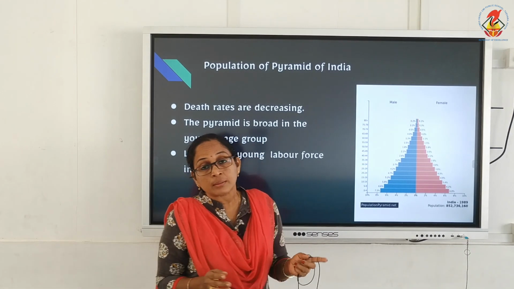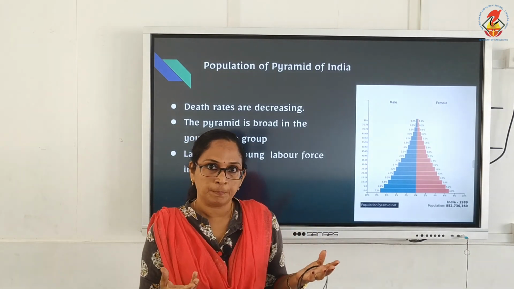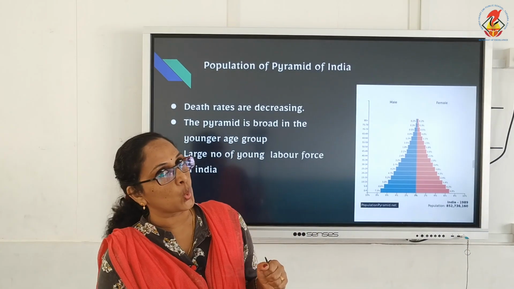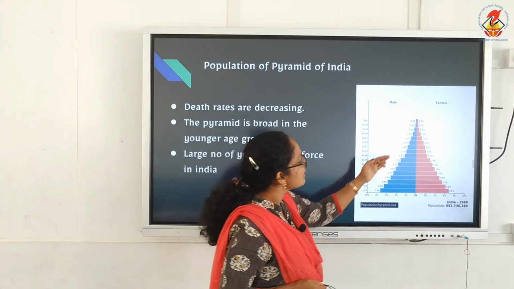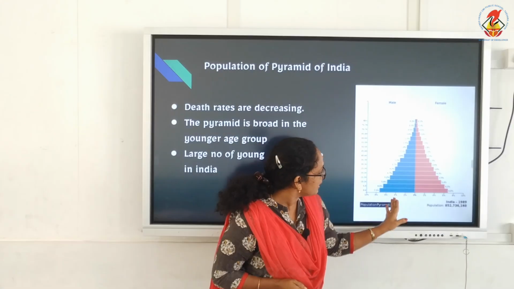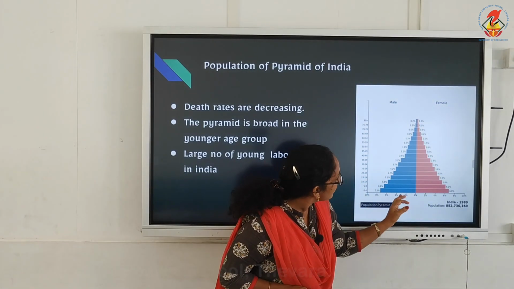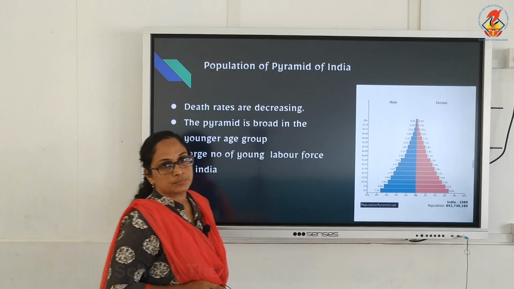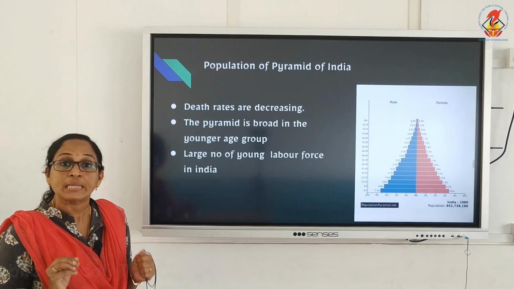And we know in India birth rate is more. We can see it from the population pyramid, children, the birth rate for females and males. Birth rate is more in India.